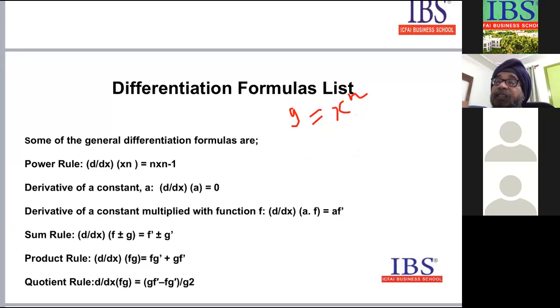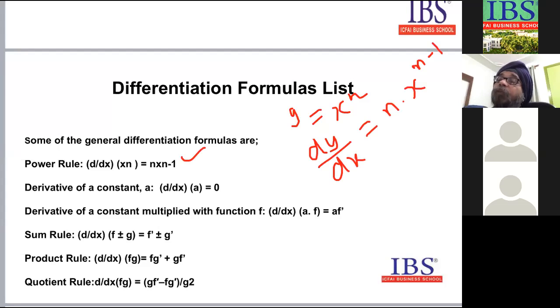dy by dx, the differential of y with respect to x, is given by this formula. The first one I'm telling you, here the powers are not visible correctly. dy by dx is equal to n into x to the power n minus 1.